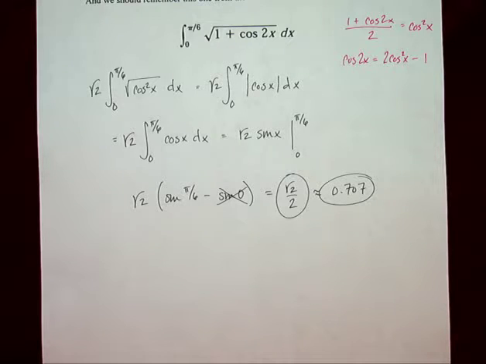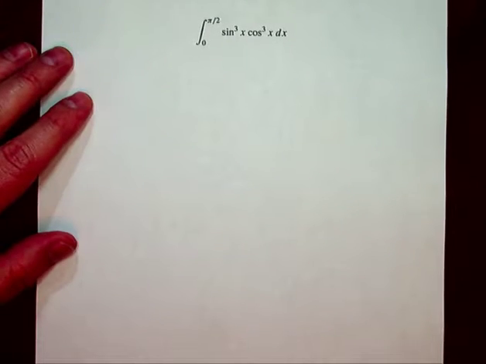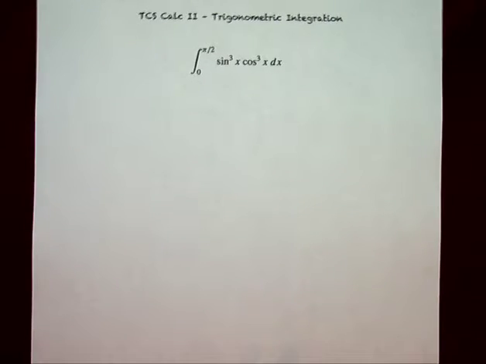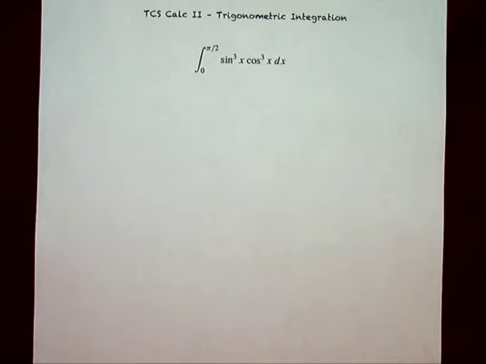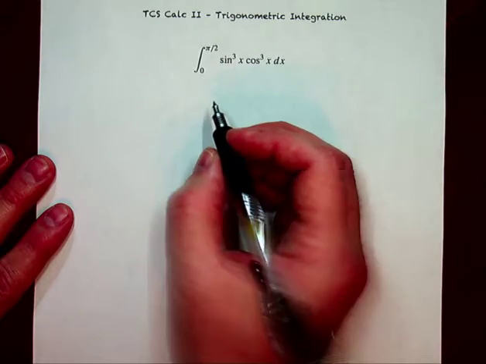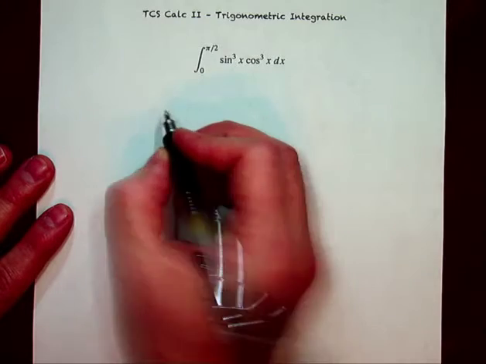Now, let's go ahead and move on to yet another one, and here we go. That right there is one that we've actually seen before, or we've seen one like it. And we see the fact that they are both of the same degree, but they're also both odd. And here's the thing: which one should I choose to leave as the residual du? And the answer is it doesn't matter, actually. What matters is just choosing one way to do it and then just doing it. So let's do it both ways.